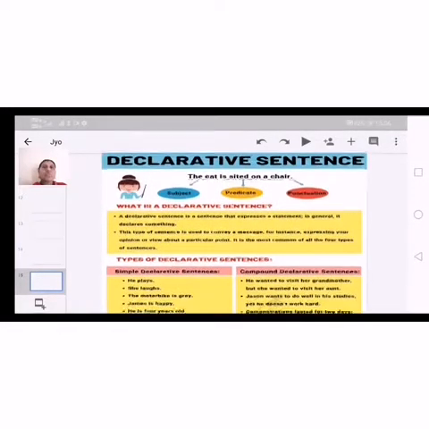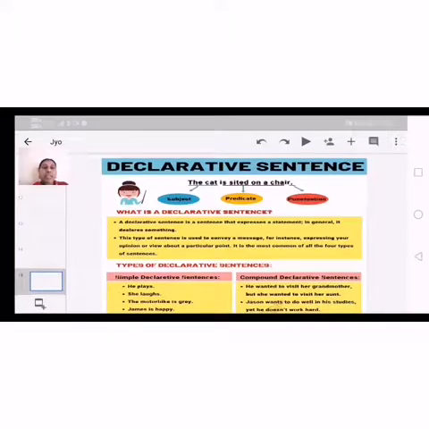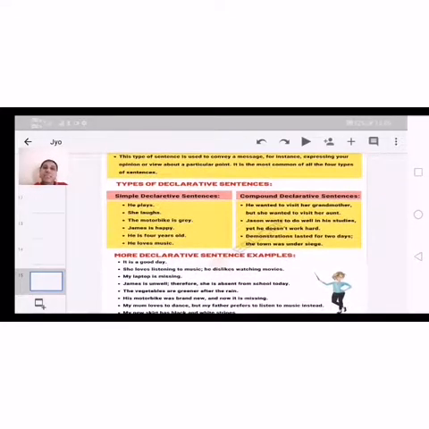So first, what is declarative? Okay, so here we have a subject, predicate, and punctuation, that means the full stop. Okay, and next types, simple declaratives and compound declaratives. So in simple declaratives we can observe: he plays, she laughs, the motorbike is grey, James is happy, he is 4 years old and he loves music. So these are some simple examples.